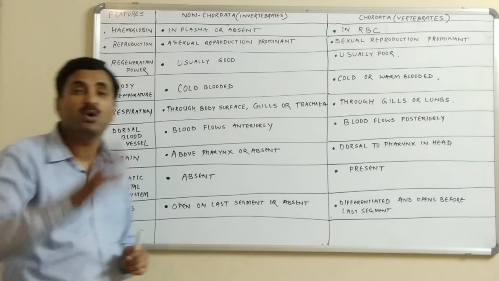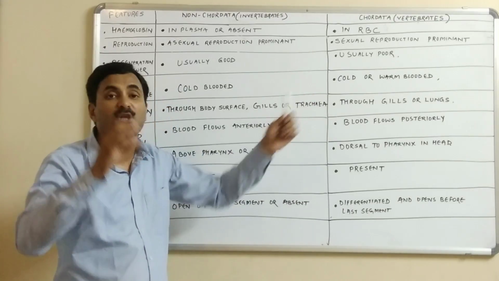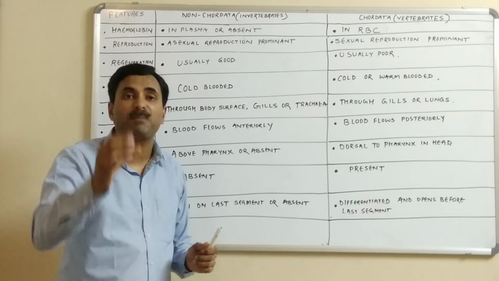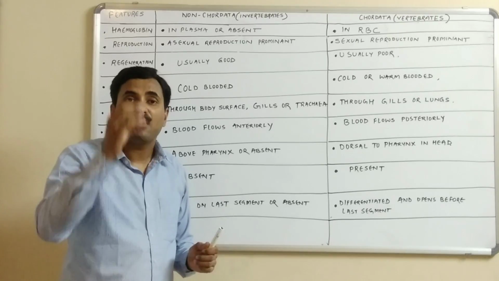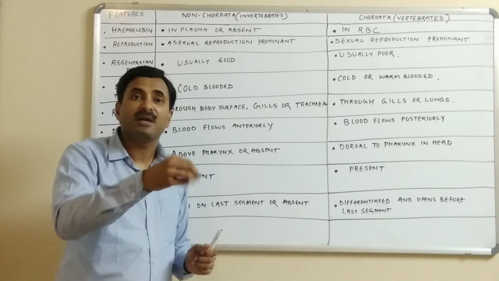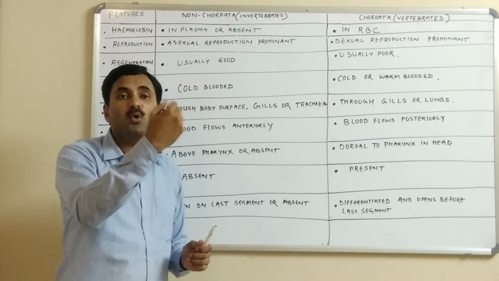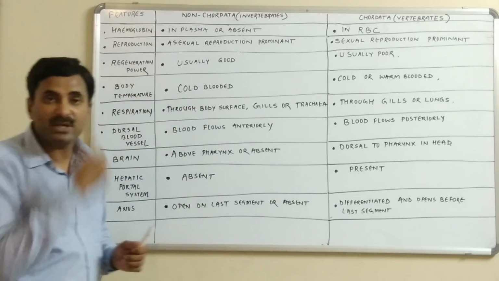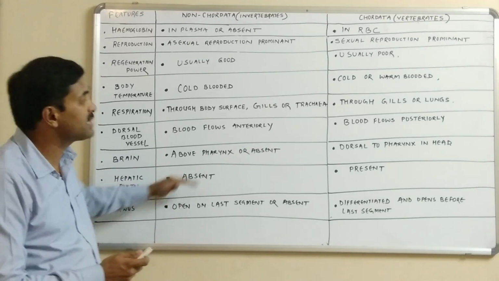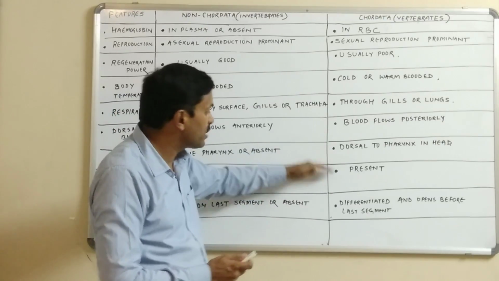Hepatic portal system. Now you must know what is hepatic portal system. Hepatic portal system is the system which is present in the chordates. It is a vein system in which the veins coming from the different parts, especially the intestine, first of all do not open into the heart. They first open into the liver, and in the liver detoxification occurs, and then ultimately the veins open into the heart. That is called the hepatic portal system. But hepatic portal system is totally absent in the case of the non-chordates, while the hepatic portal system is present in the chordates.